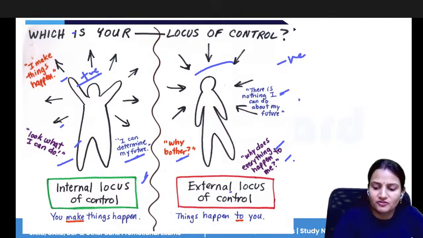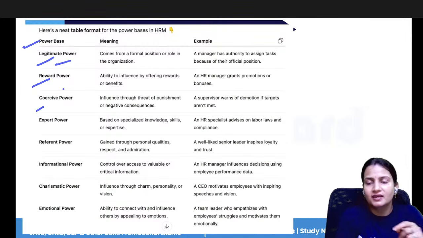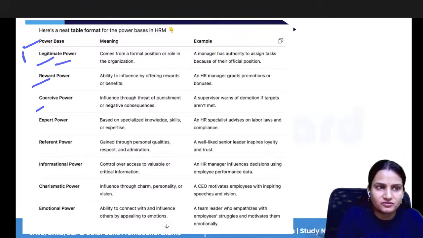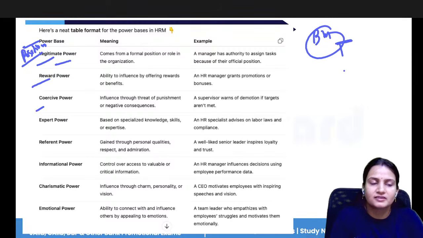So different types of power bases are there: legitimate, reward, coercive. Legitimate means this type of power comes from the position. The position gives you the power. You are the branch manager of your bank, so whatever you say in this branch, the other people have to follow your orders. The chair is giving you the power. It comes from a formal position.